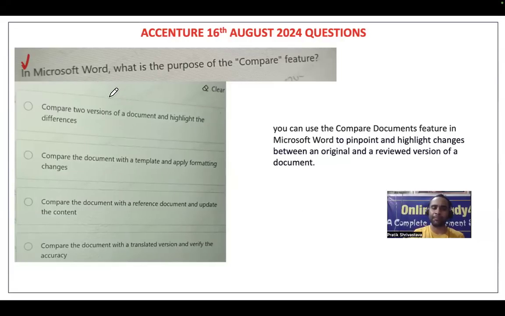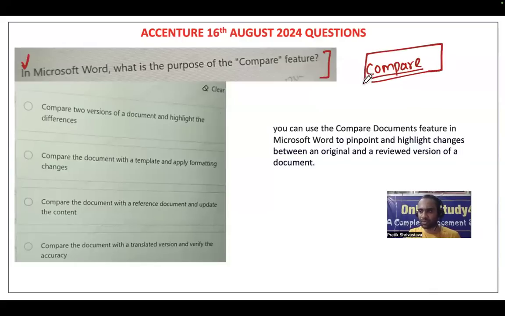Now the next problem: in Microsoft Word, what is the purpose of the compare feature? So that you need to answer. Friends, in Microsoft Word, basically you will be having documents.